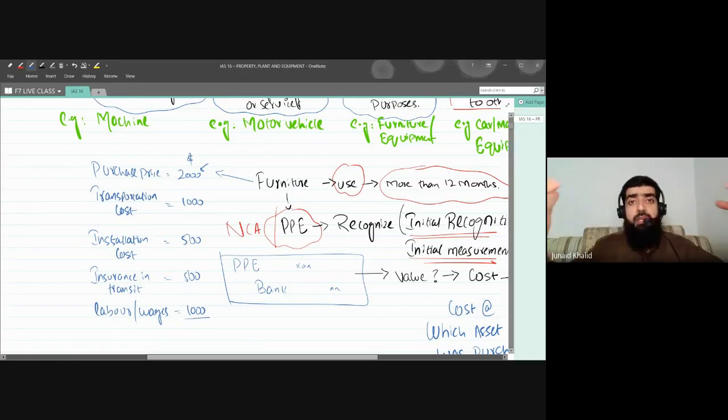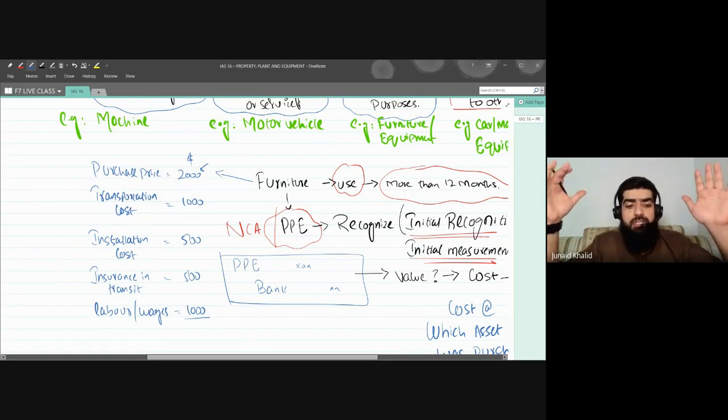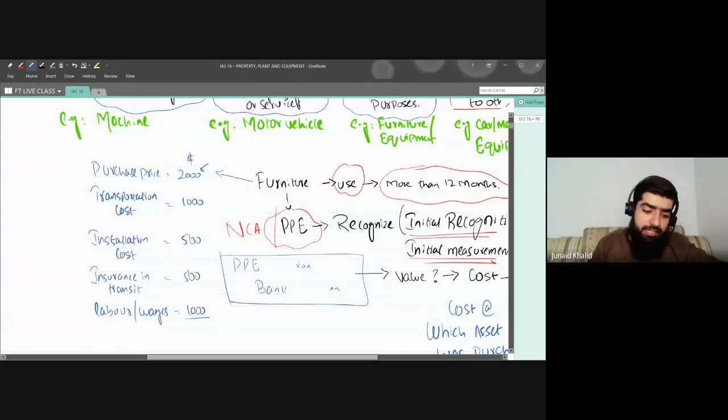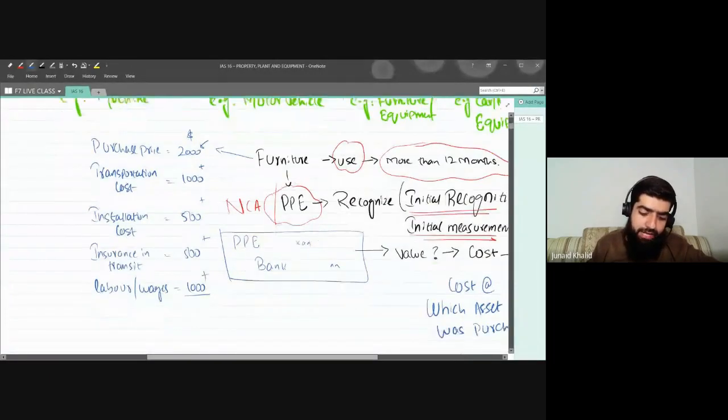Which means if somebody asks you for what amount you have bought that asset, you won't say it's for $2,000. You have paid all of these costs for the purchase of that asset. What you will say is that the cost of that asset is 2,000 plus 1,000 plus 500 plus 500, that is 4,000, and then 1,000, that is 5,000.